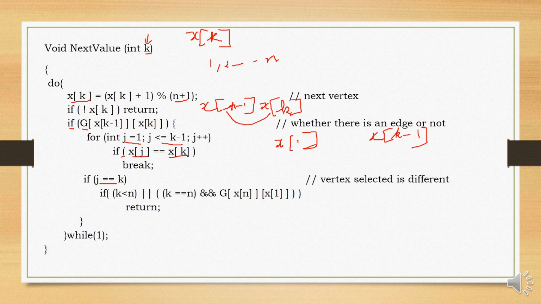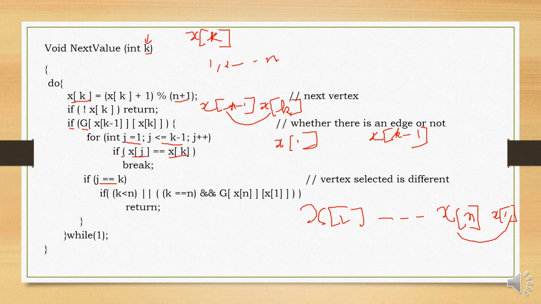But two conditions we are checking. If k was less than n, directly you can return. Whereas if k happened to be the nth vertex, last vertex, then as we have seen, x of 1, okay, all the vertices until x of n, and we have an nth plus 1 vertex, right? That is x of n plus 1. This should be connected to x of 1.